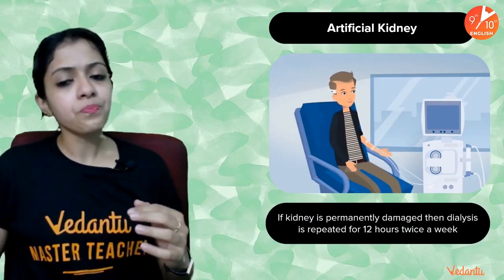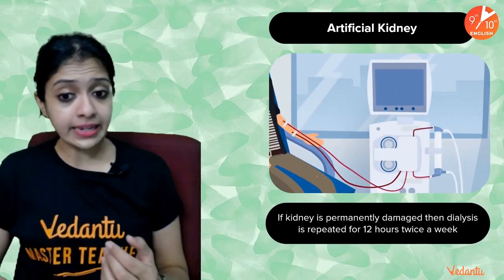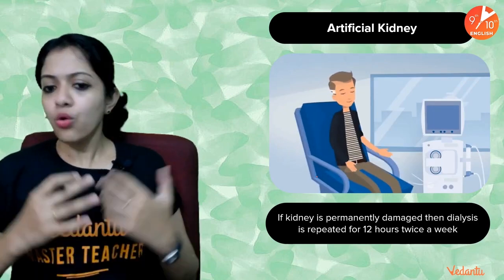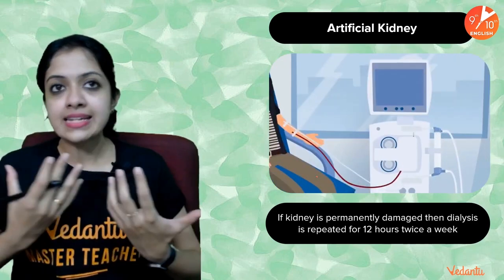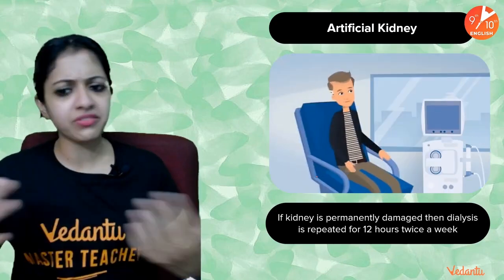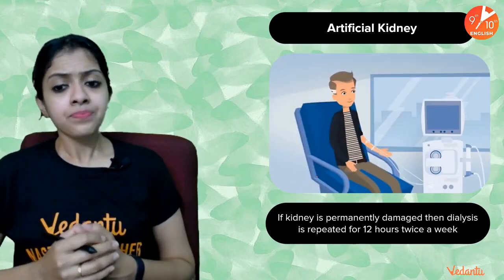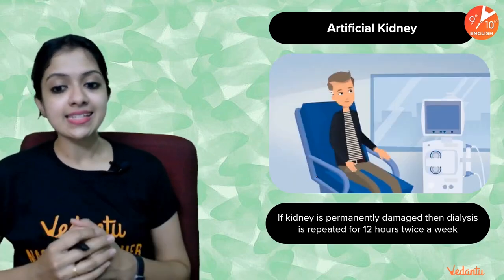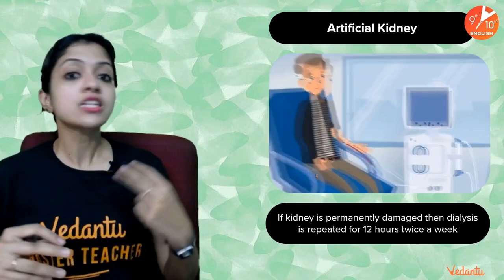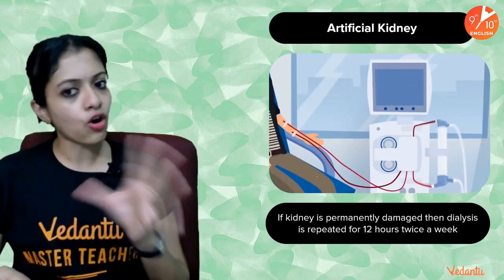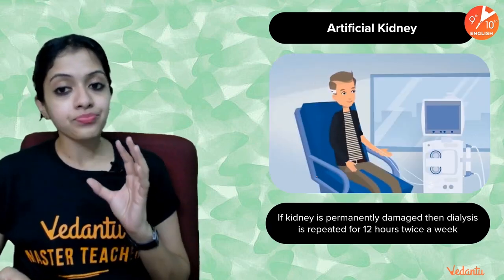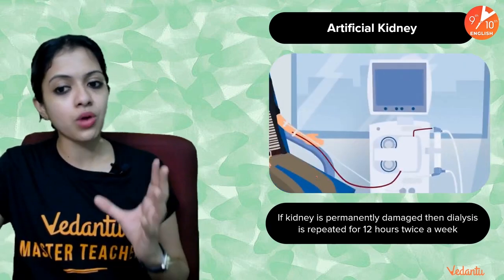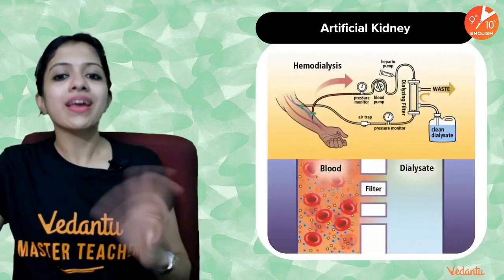Now let's come to the artificial kidney. In a person in whom there is permanent kidney damage for whatever reason, dialysis is one procedure which is prescribed. Dialysis has to be repeated for 12 hours twice a week. On an average, this is how dialysis is prescribed to a person who needs it. So how exactly is it done?